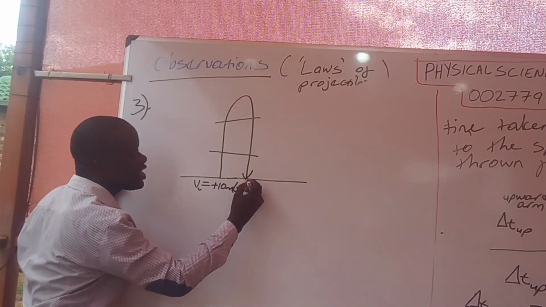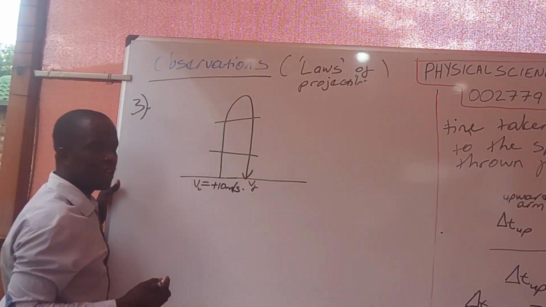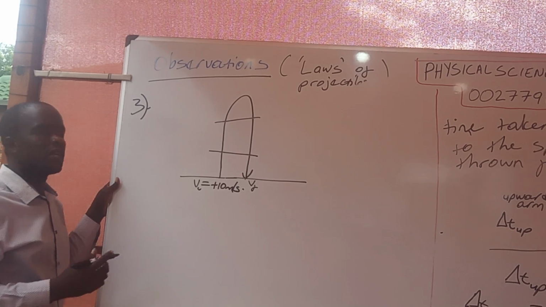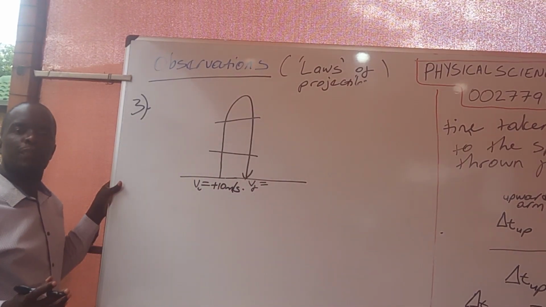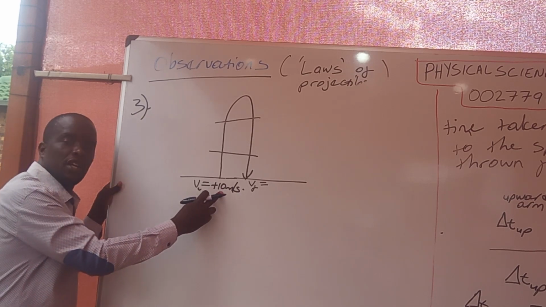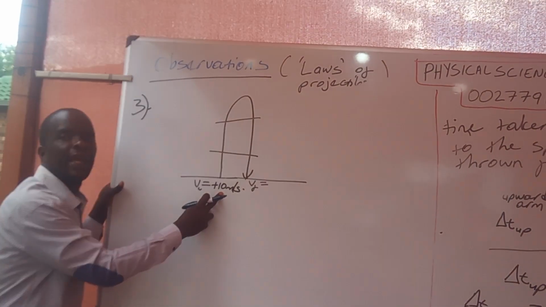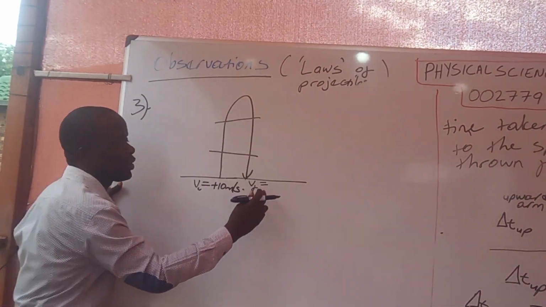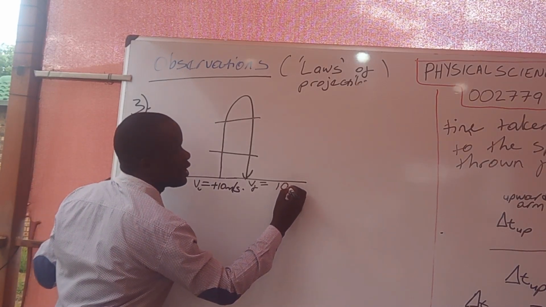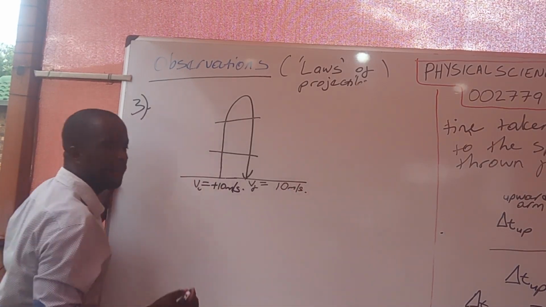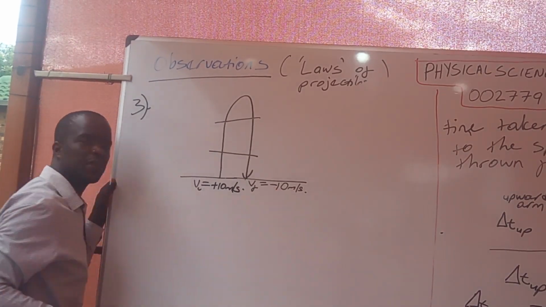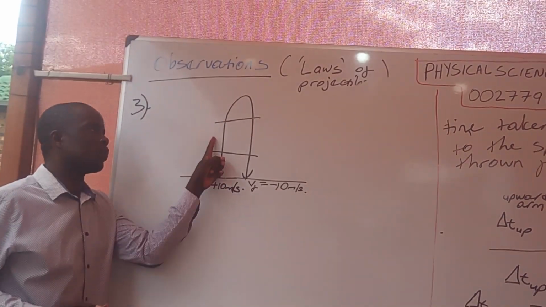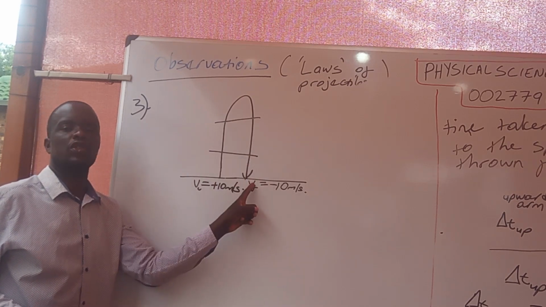It means that its final velocity when it comes back to my hand is still going to be equal in size to the velocity that it left my hand with. So its final velocity here, we expect it to be 10 meters per second, but the only difference is that this one is negative 10 meters per second. If we have taken upward to be positive, it means downward is going to be negative.